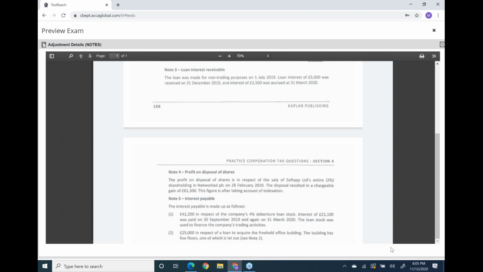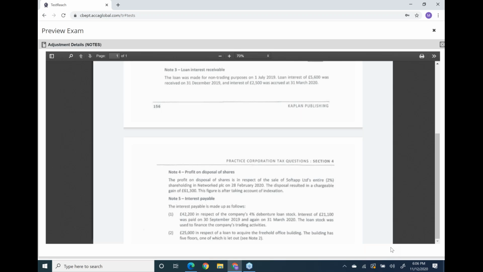Now, note number 2: 25,000 in respect of a loan to acquire a freehold office building. The building has 5 floors, one of which is let out, as we just discussed in note number 2. Out of 5 floors, one is used for non-trading purpose. That means 25,000 times 1 upon 5 is the interest for non-trading purpose. So take out your calculator and do 25,000 times 1 upon 5.